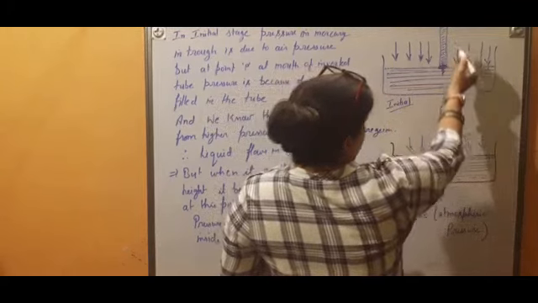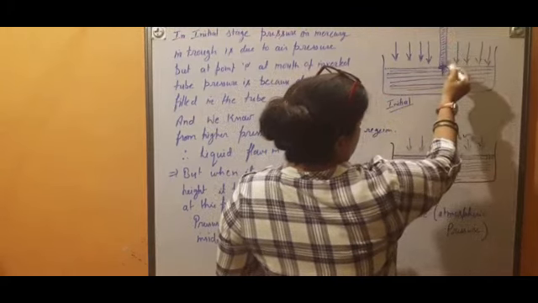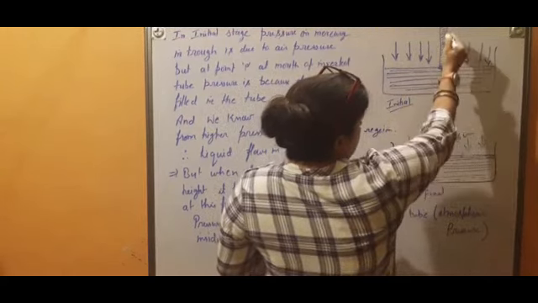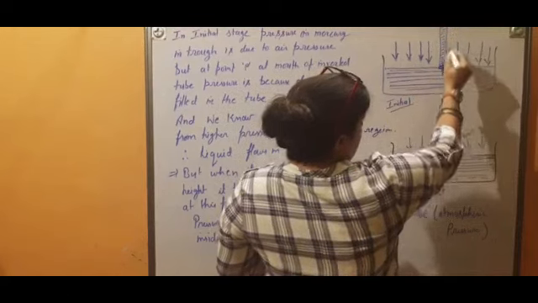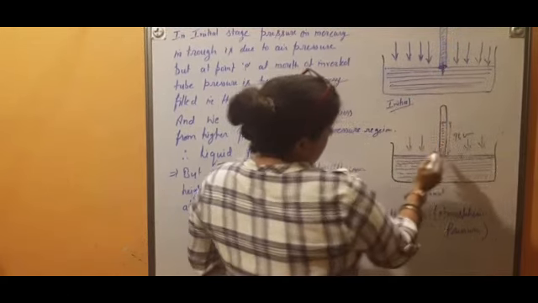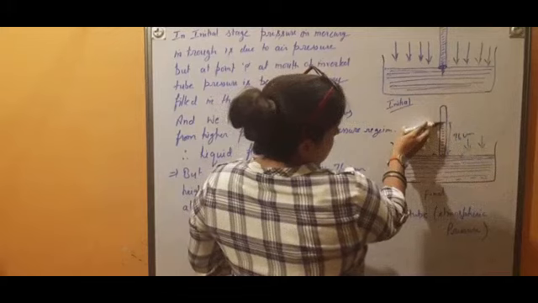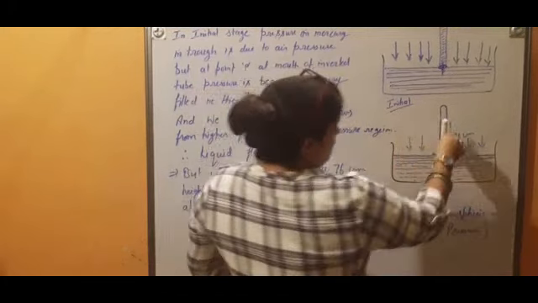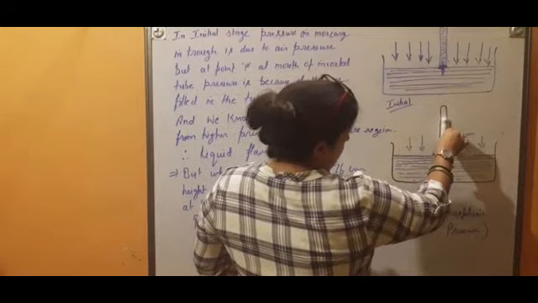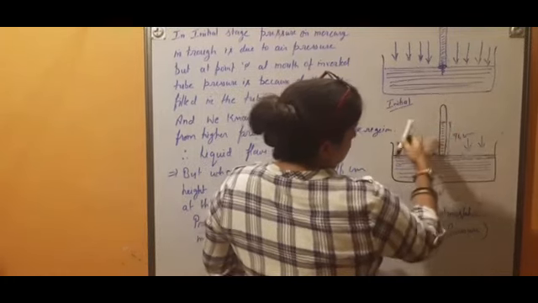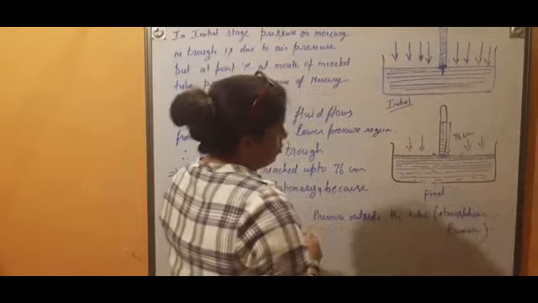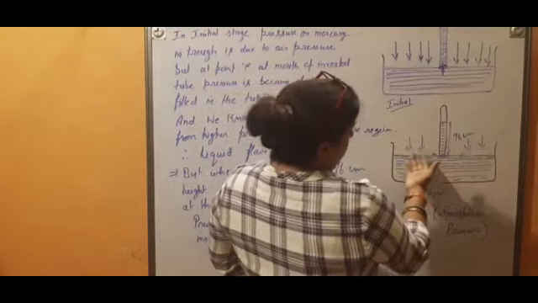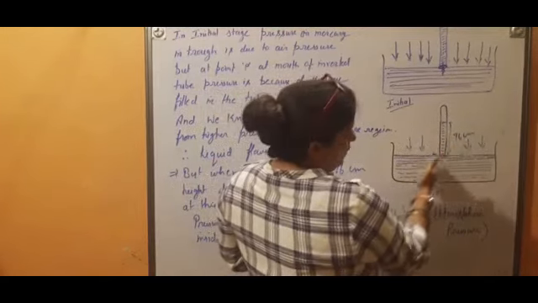That is the reason: when there is more pressure inside the tube as compared to the outside, the liquid falls down, and up to a certain limit, when it reaches this level, that is 76 centimeter, it became stationary. It means now inside the tube as well as outside, both pressures are the same. That's why there is no flow of liquid, not from outside to inside or from inside to outside.